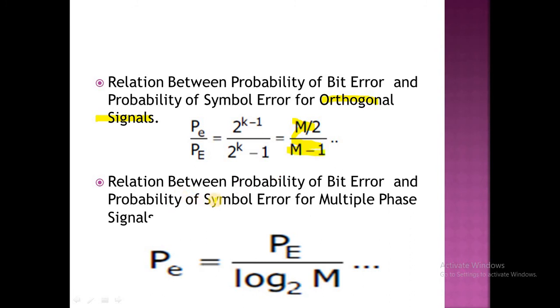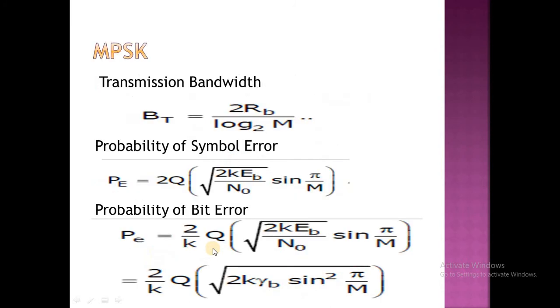Next, the relation between the probability of bit error and the probability of symbol error for multiple phase signals is PE by log 2 M. Now MPSK, M-ary phase shift keying. In M-ary phase shift keying, the transmission bandwidth is 2 Rb by log 2 M, and the probability of symbol error is 2Q of square root of 2k Eb by N0 into sin pi by M.